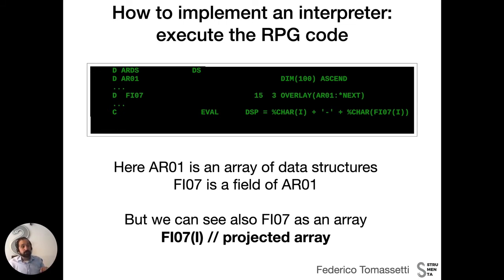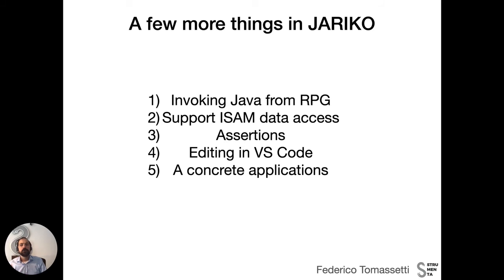But I can also treat phi07 as if it were an array. So I can say phi07 with an index, and it basically means take the third element of AR01, my container, and then access that field. So we introduce the concept of projected array that permits us to support this usage, and we do that automatically inside the symbol table.